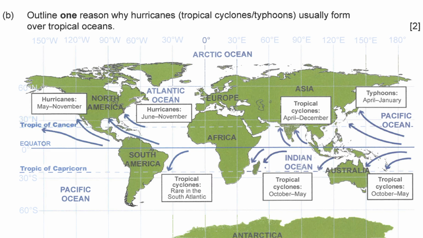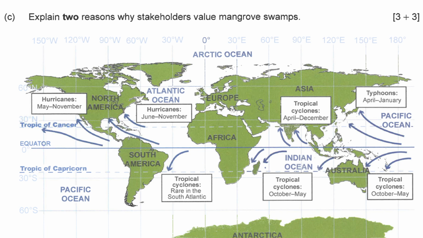Welcome back. Okay, next one. Explain two reasons why stakeholders value mangrove swamps. Stakeholder, yes, keywords for geography, right? Wow, 6 marks. Two reasons, so each one is worth three marks. Very clear. Pause the video and write it.